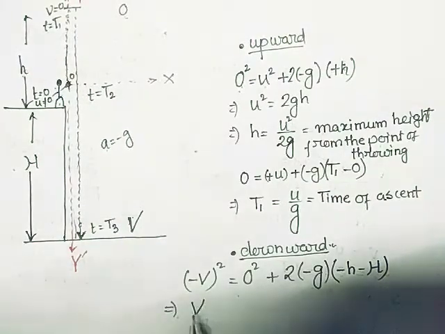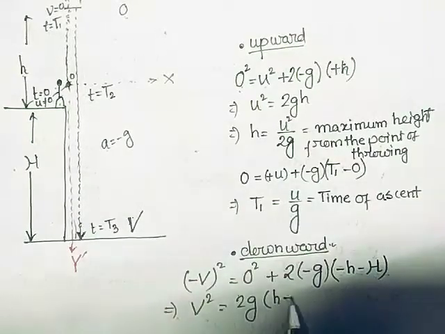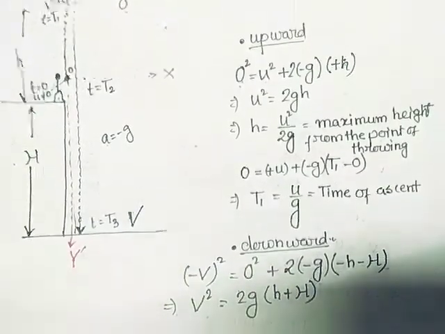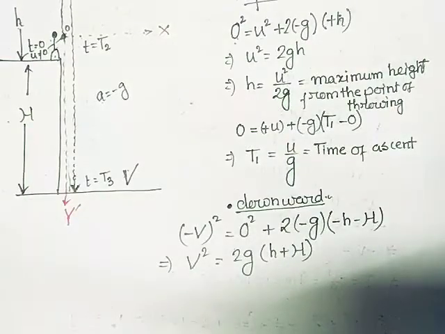So it is v square, so it will be 2 into g into small h plus capital H. So this is the velocity of impact here.